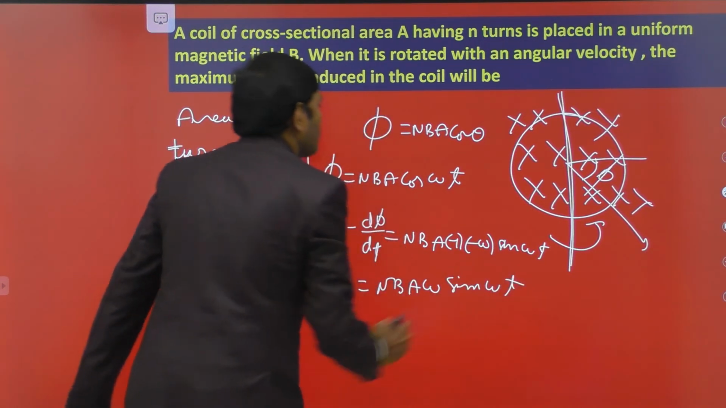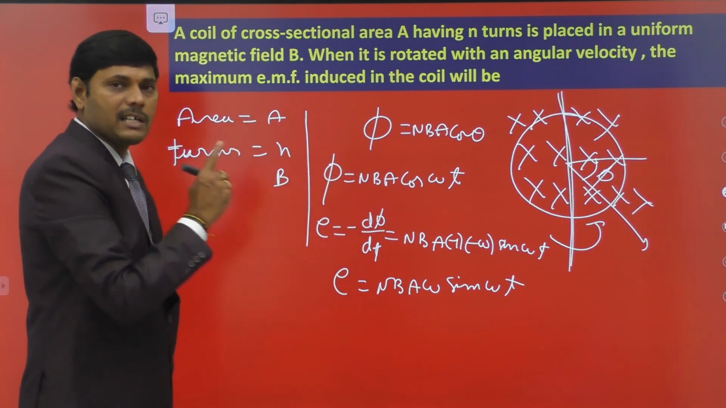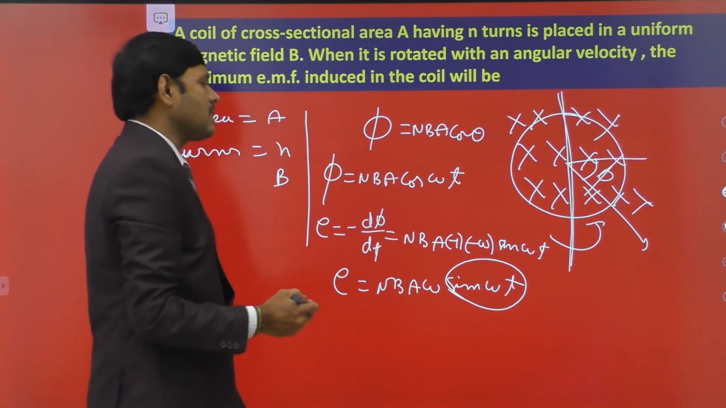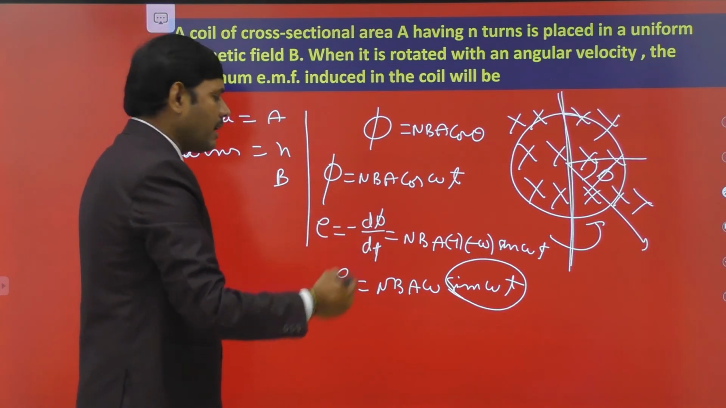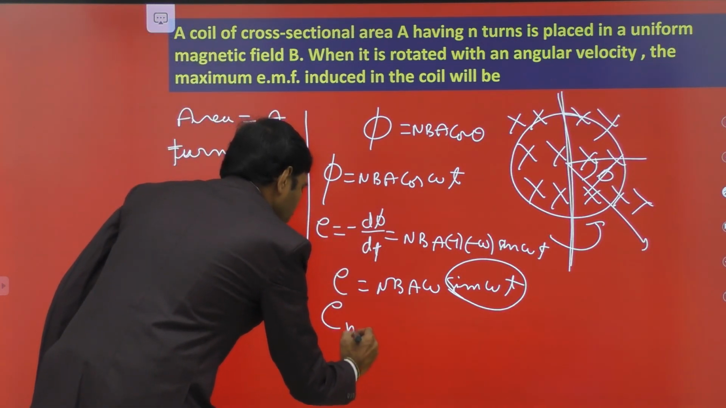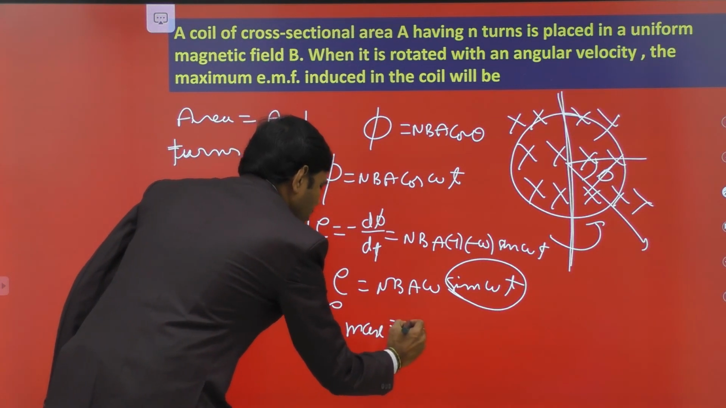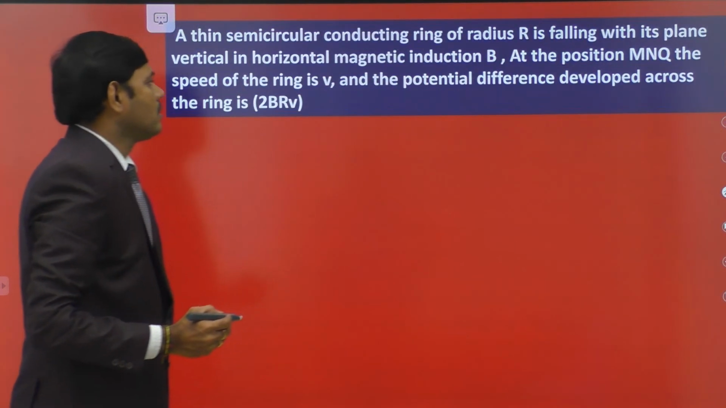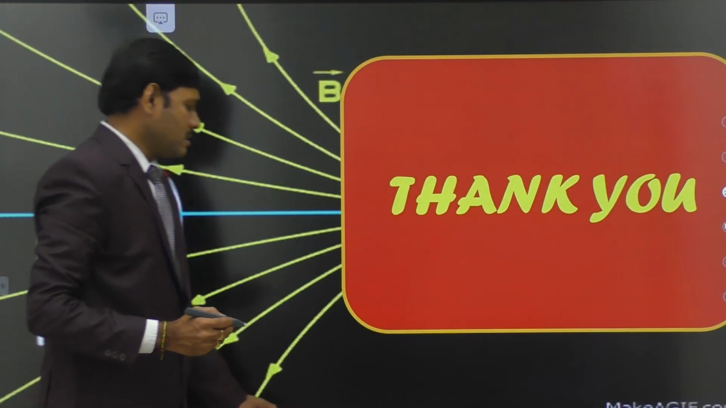The maximum EMF is obtained at the instant when sin omega t is 1, that is, omega t is 90 degrees, at which sin omega t is 1. There is maximum EMF induced in it. Therefore, the maximum EMF induced is given by the formula NBA omega.